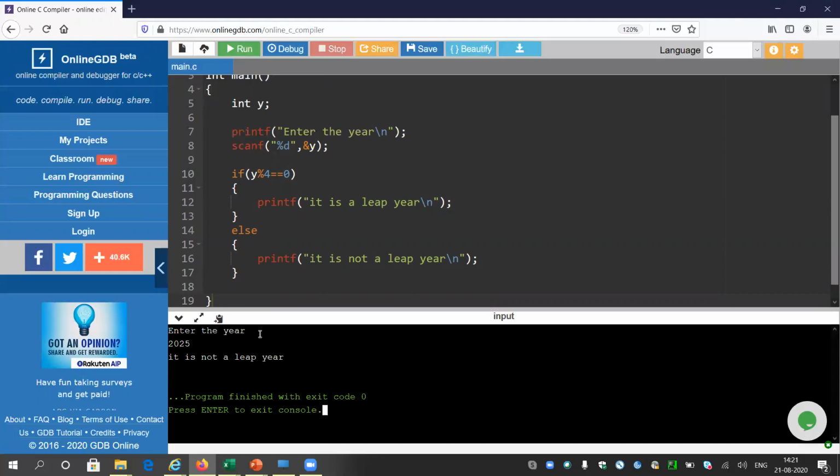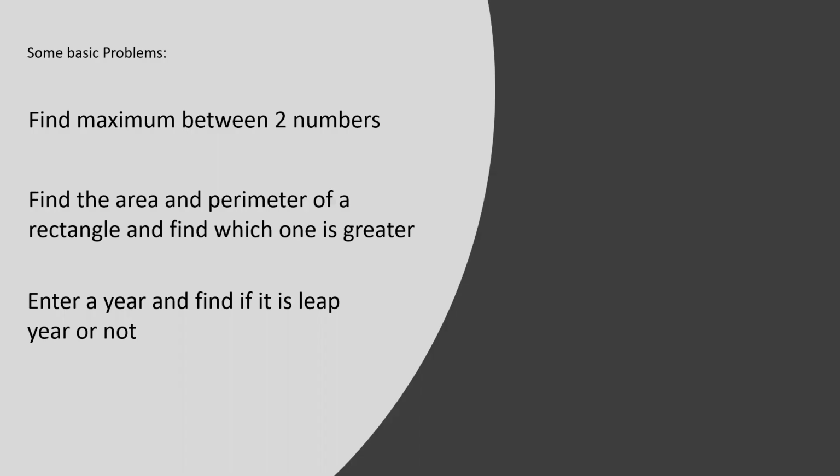We have learned enough syntax to frame if-else statements. We will not learn many more syntax; 95% of the syntax has been covered. So now it comes to the logic. If you have any doubt, you can go back and see my video once again, and I would prefer that you do it on your laptop or in your compiler first.